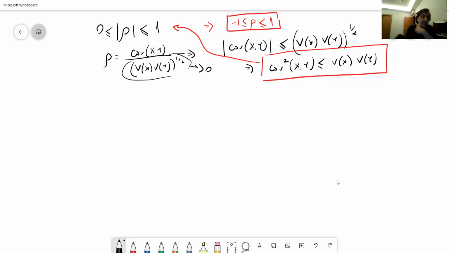And both of these inequalities are related to the so-called Cauchy-Schwarz inequality. So let me write it. I hope the spelling is correct. Schwarz is a bit tricky. And this is an inequality pretty much used in linear algebra.